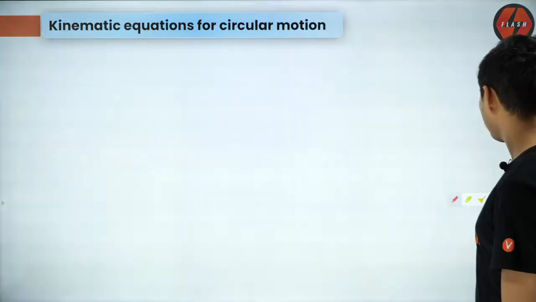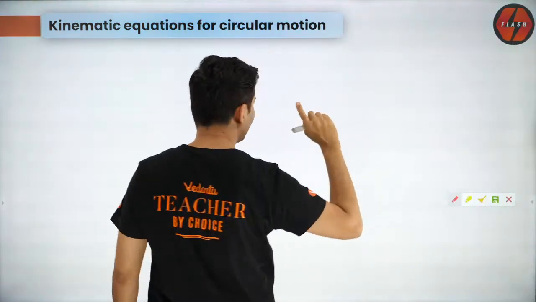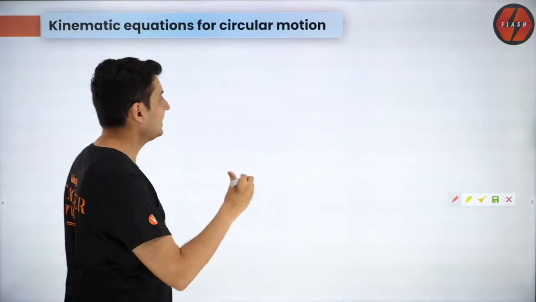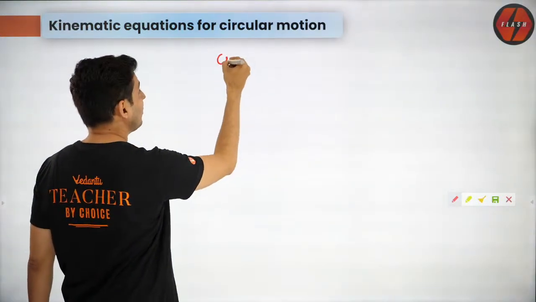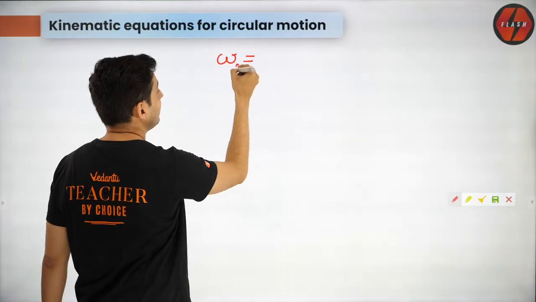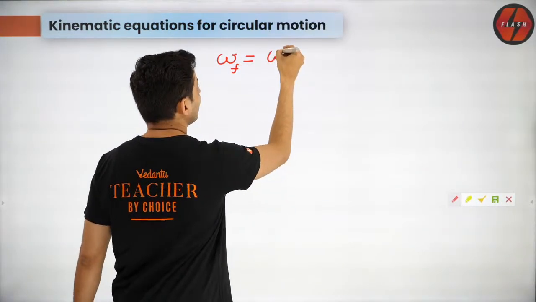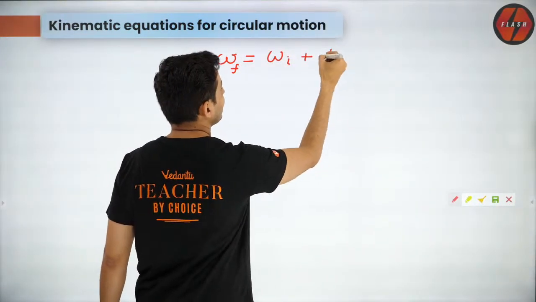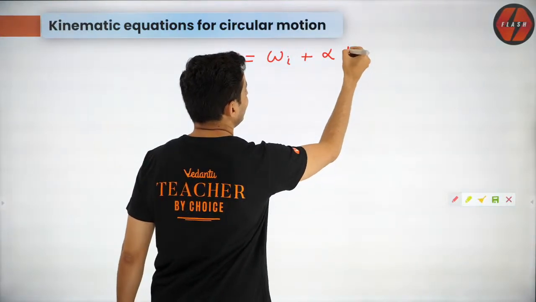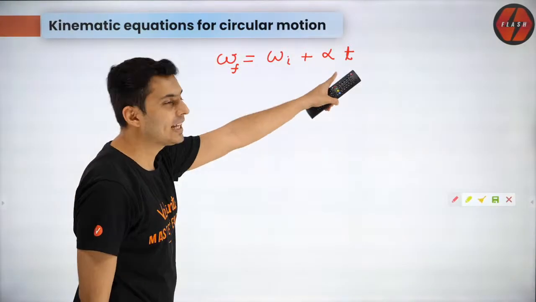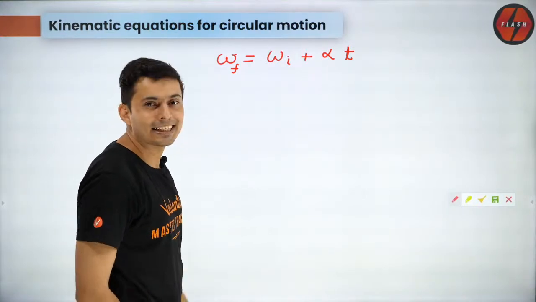Here it is. So instead of v is u plus at, instead of v what should you have? Omega. It will be final velocity is equal to initial velocity plus angular acceleration into time. That's how it will look like. v is u plus at. That's all.